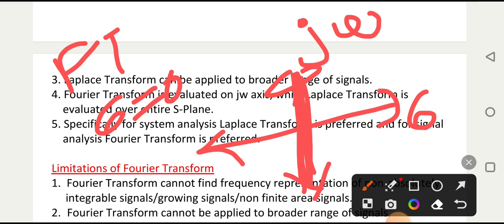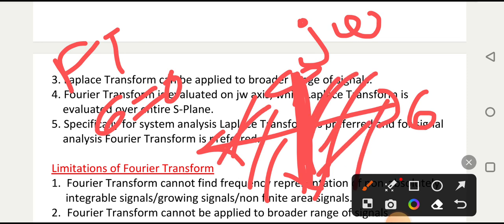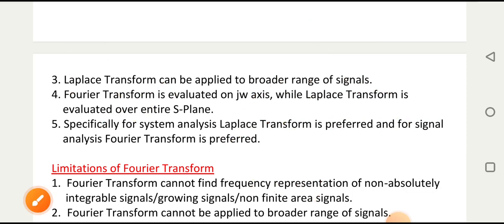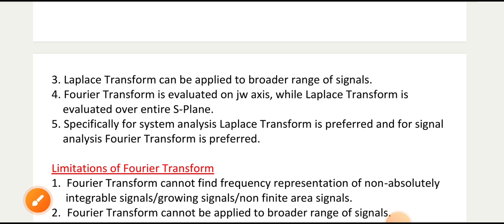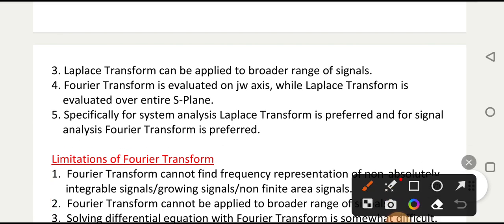So Fourier transform is evaluated here and Laplace is evaluated over the entire S plane, because for Laplace sigma is anything, it is general.